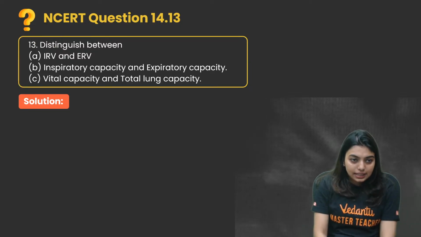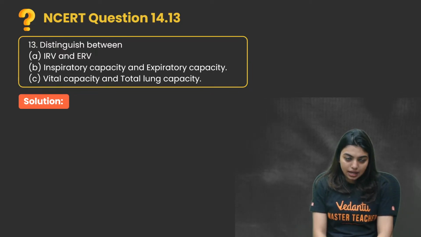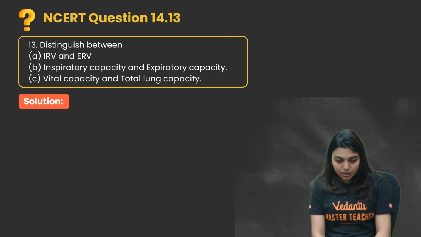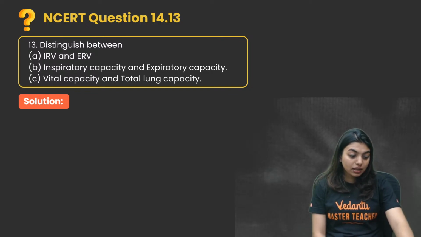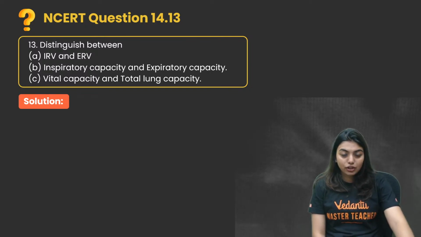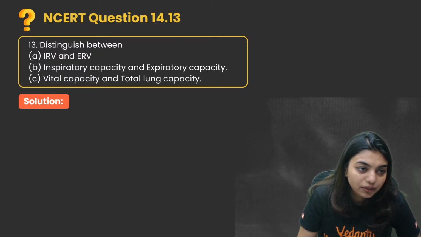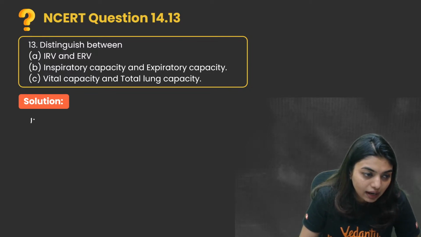Next question. Distinguish between IRV and ERV, inspiratory capacity and expiratory capacity, vital capacity and total lung capacity. Okay, it's a big one, a lot of maths to follow. So here, first one is IRV and ERV.